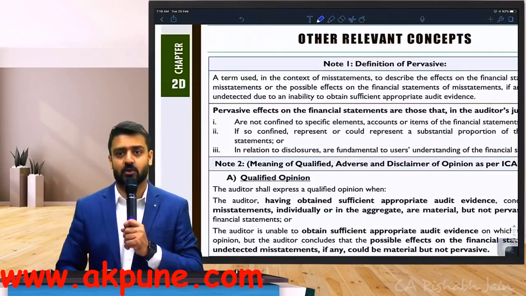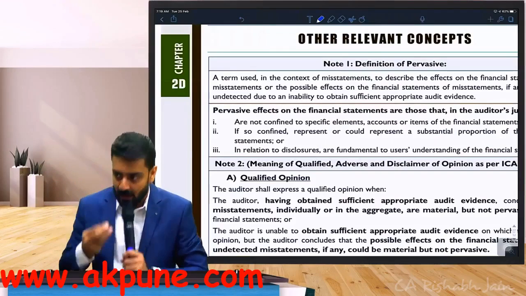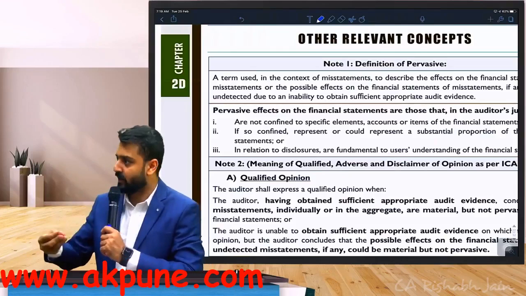For that, we have three situations. Do one thing, whatever we have discussed, write this down. The more you write, the better you will understand.